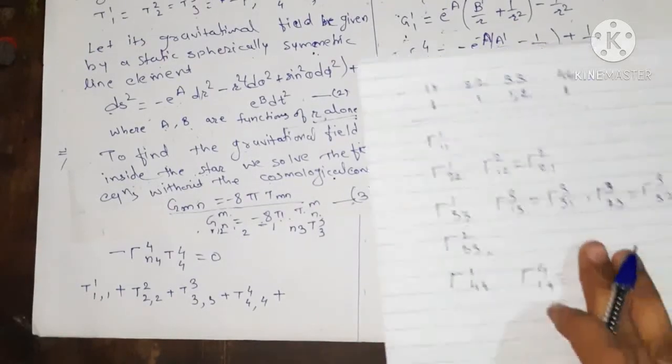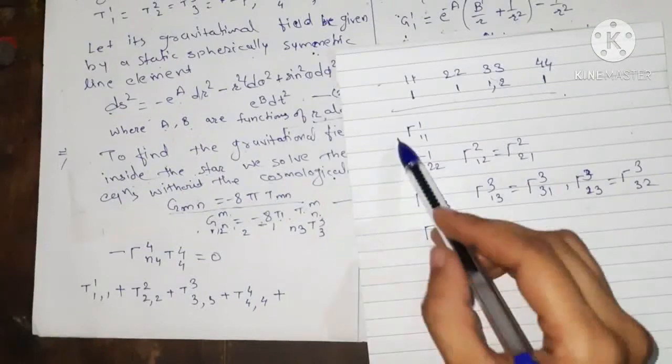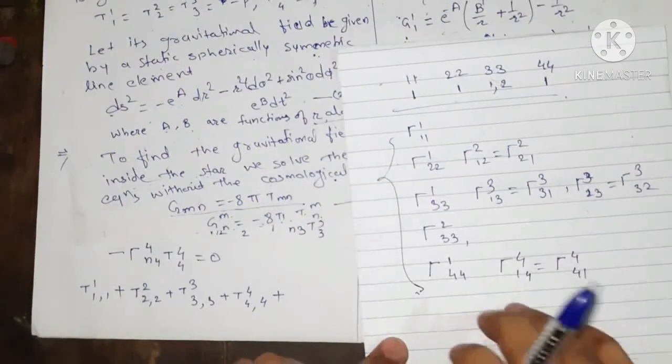So our list of non-vanishing Christoffel symbols is only these.